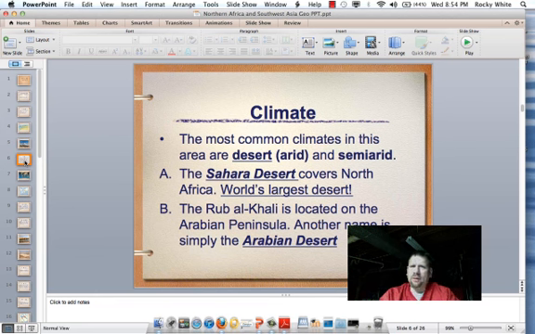The Sahara Desert covers most of Northern Africa, and it is the world's largest dry desert. Very little rain falls in the Sahara, and few animals and people live there. The Rub al-Khali is located in the Arabian Peninsula. Another name for this is simply the Arabian Desert.